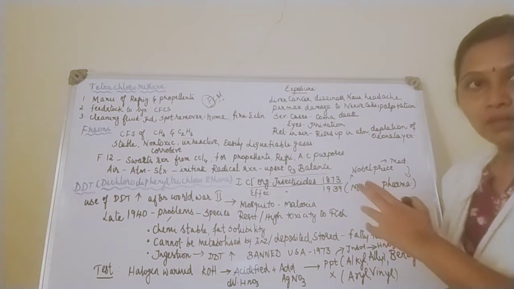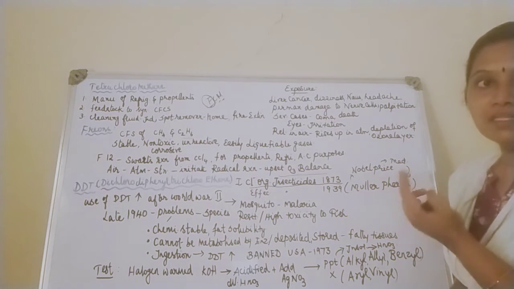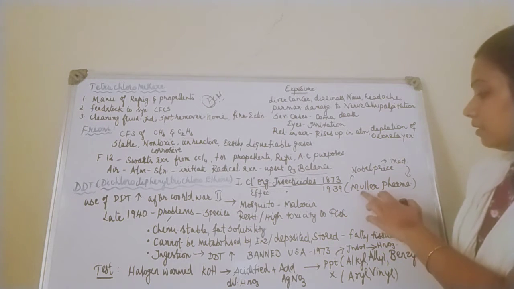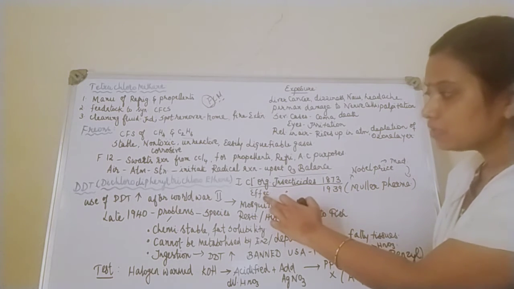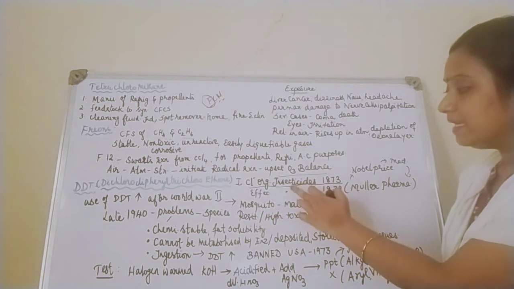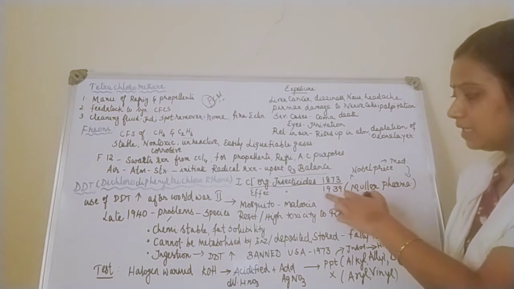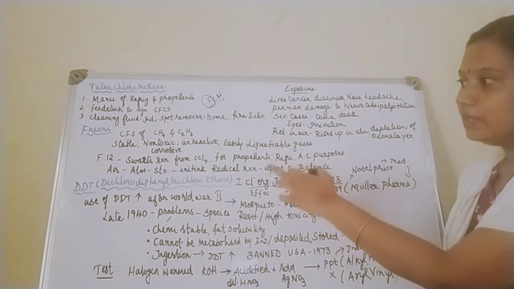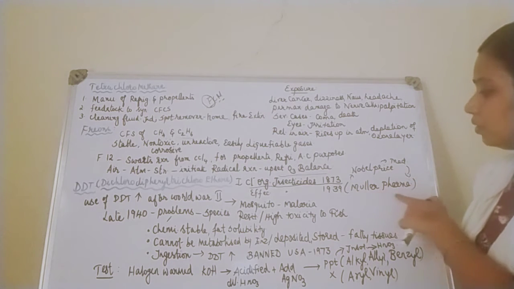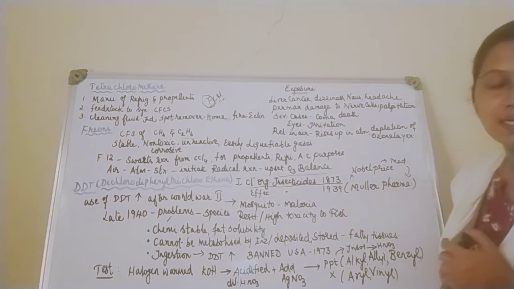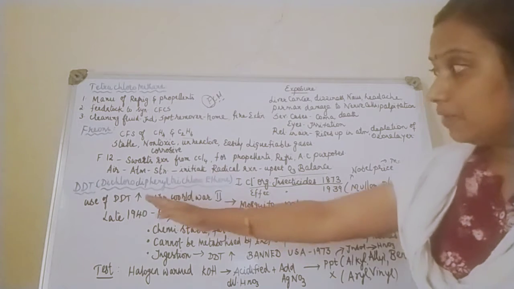But it didn't come to the market till 1939, after the scientist Muller's Pharmaceuticals told about the effectiveness of DDT as an insecticide. Then people started using it from 1939 onwards. Your DDT came into practice as an effective insecticide, for which Muller was awarded the Nobel Prize in the branch of medicine.